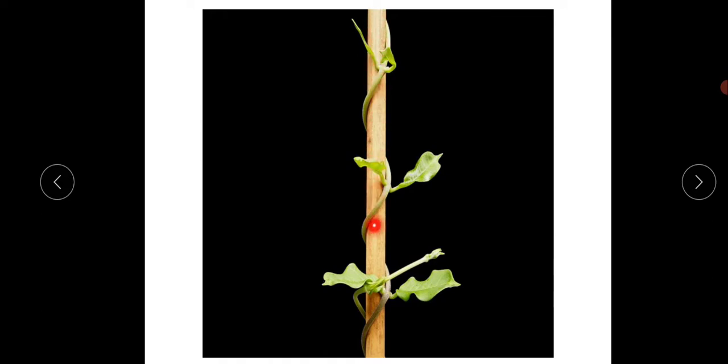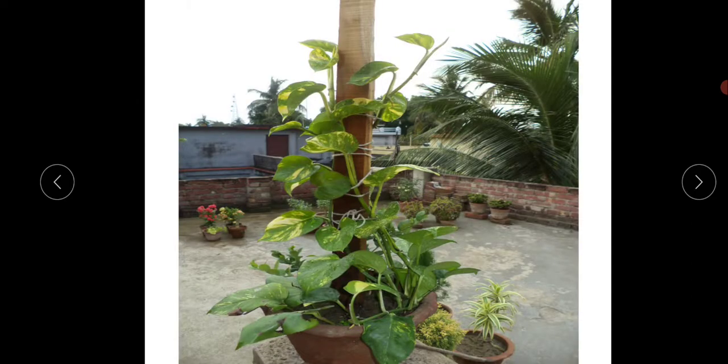So it is taking the support of the stick, and it has been wound around it, right? To get the support, it has been wound around the stick, because they are very weak. They cannot stand, so they need support. For that, they keep a stick to climb. Okay, look here. The best example is the money plant. If you have a money plant in your house, just look at it.